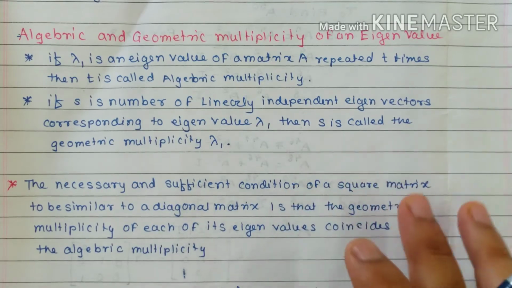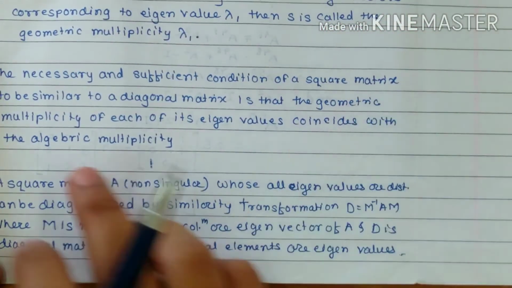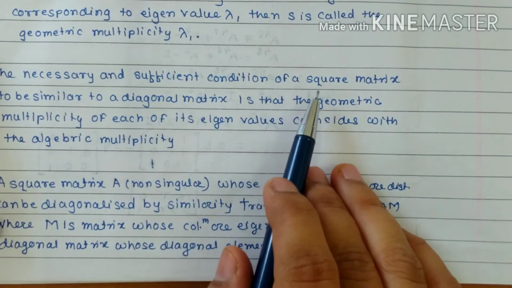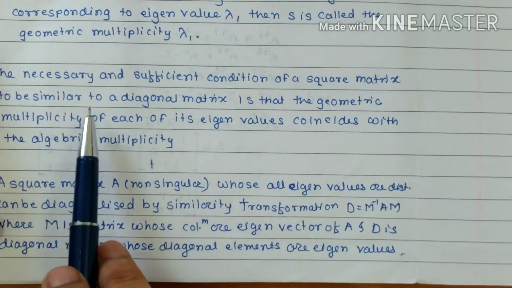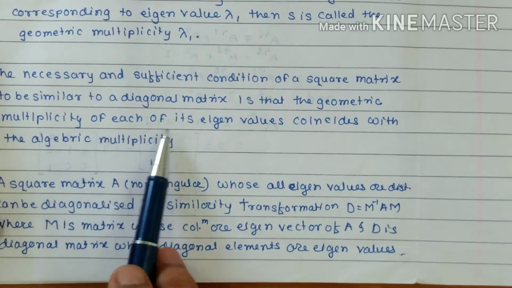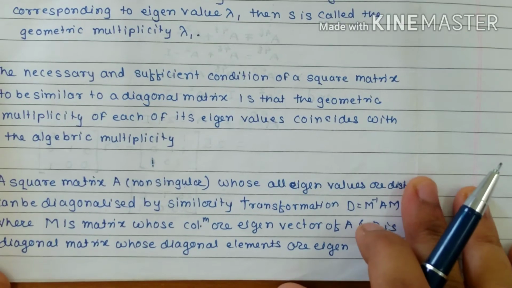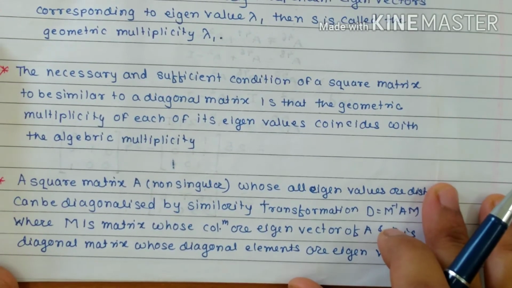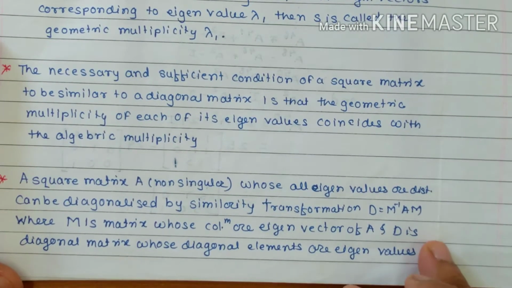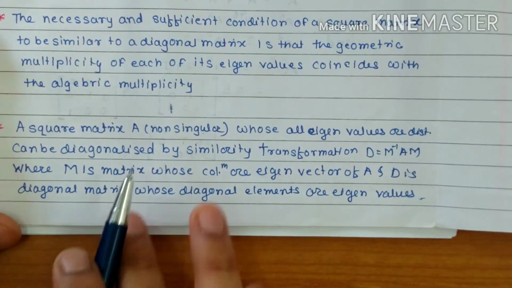Just remember this. Next, a necessary and sufficient condition for a square matrix to be similar to a diagonal matrix is that the geometric multiplicity of each of its eigenvalues coincides with the algebraic multiplicity. In a simple way, the algebraic and the geometric multiplicity should be equal for each and every eigenvalue of the given matrix.